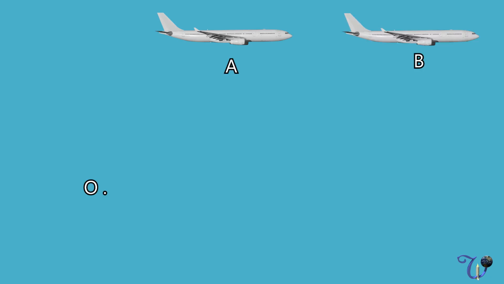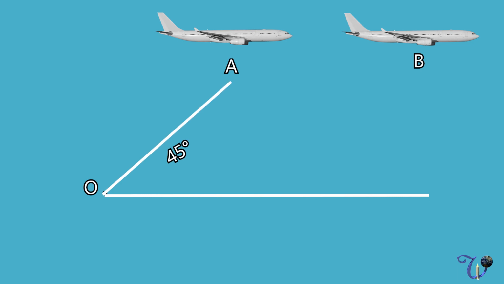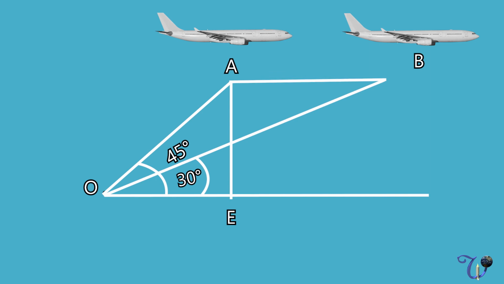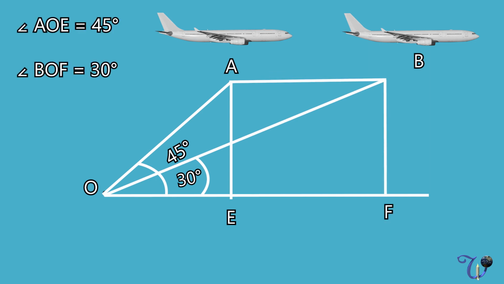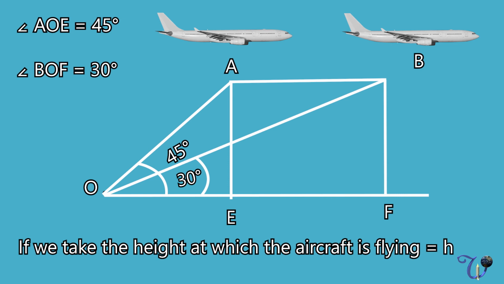So the starting position of the aircraft is A, and after 20 seconds it would be B. The aircraft is watched from the point O, right? In the beginning, the angle of elevation is 45 degrees, and after 20 seconds, the angle of elevation would be 30 degrees. If we draw a perpendicular from A, like AE, and from B, BF, then angle AOE is equal to 45 degrees and angle BOF is equal to 30 degrees. Let the height at which the aircraft is flying be h.